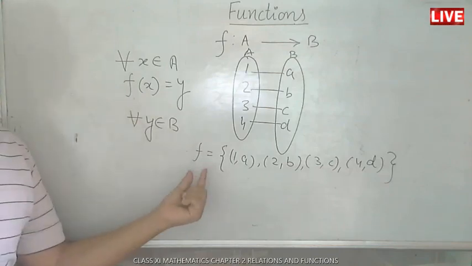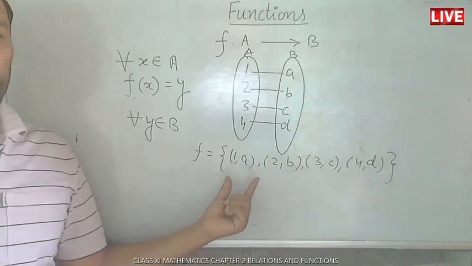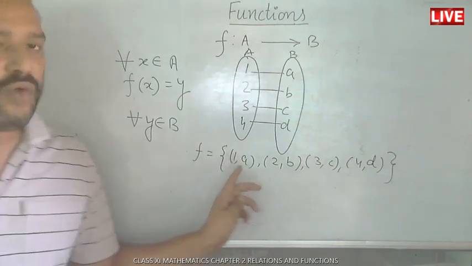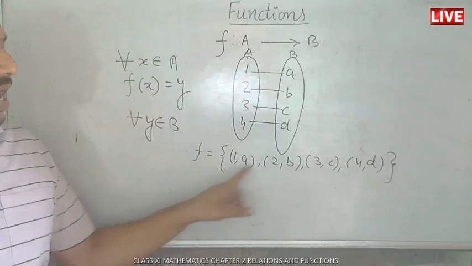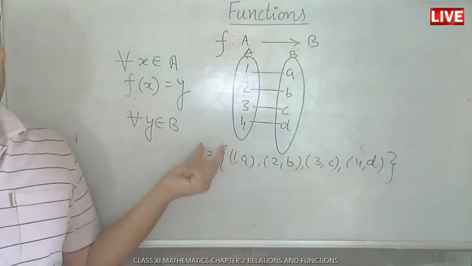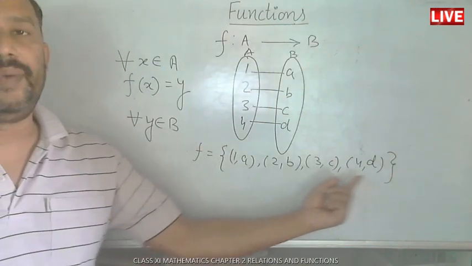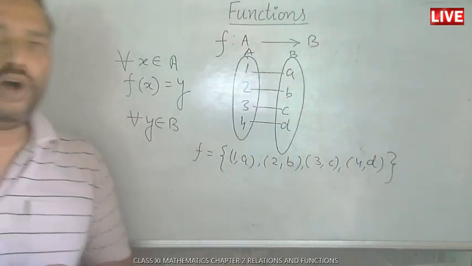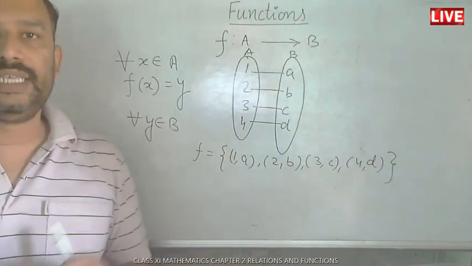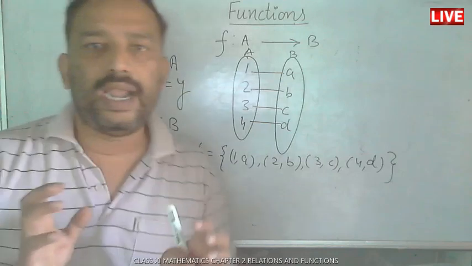If the function is in roster form, then the first element of each ordered pair, 1, 2, 3, 4 in set A, is said to be the domain of function f, and the second element of each ordered pair is said to be the range of the function. This is about the domain and range, input and output.